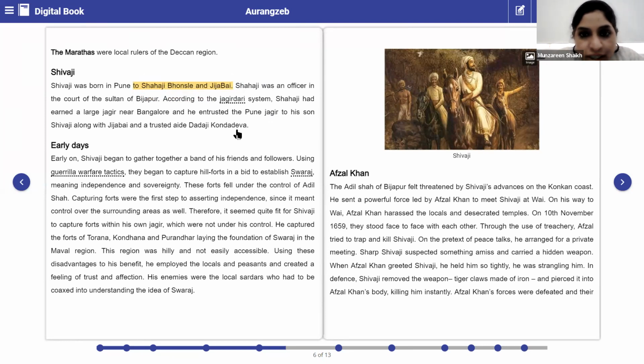When this Jagirdari system came, you know what the Jagirdari system is, right? Yes, Jagirs were given, land revenue. So he was appointed in the Bangalore area, right? His father was in Bangalore taking care of the Jagirs there. So he had given the responsibility of the Pune Jagir to his son Shivaji, along with his wife Jijabai. So who was looking after the Pune Jagir? It was Shivaji. Please underline this.